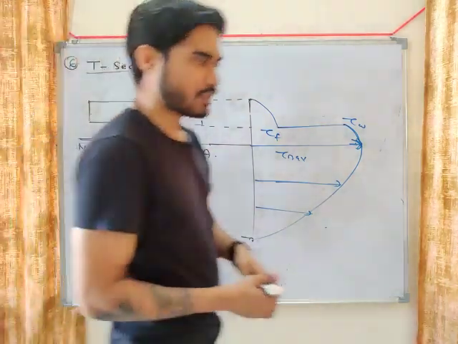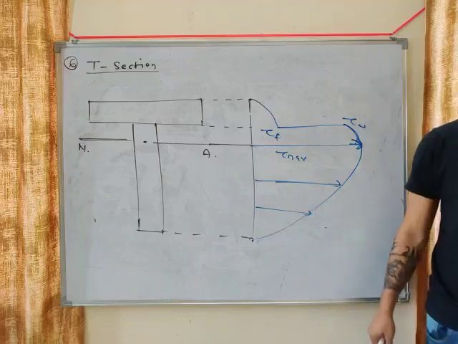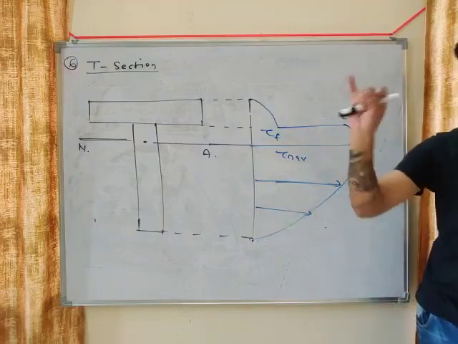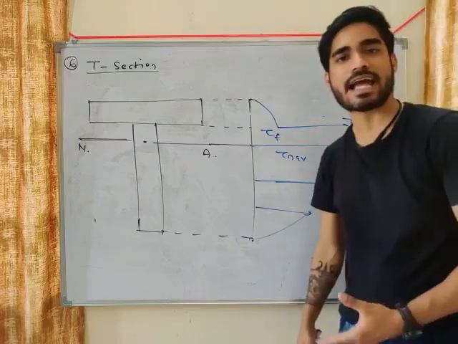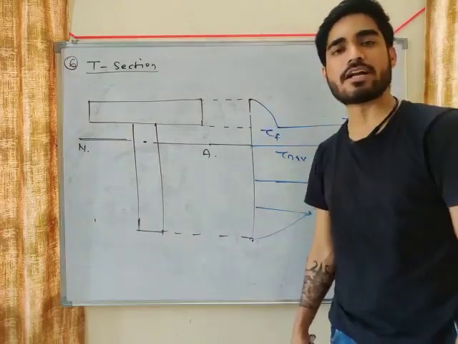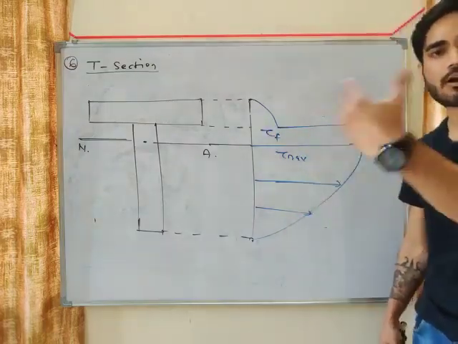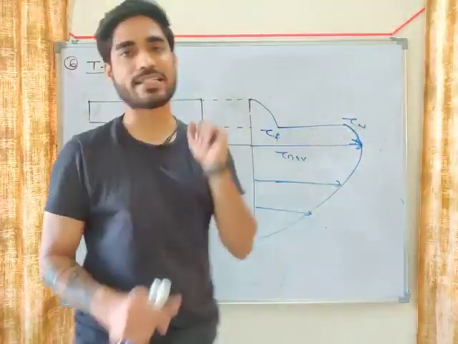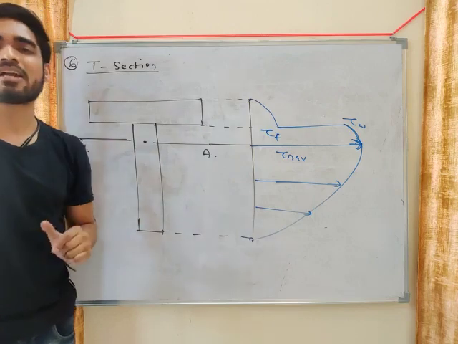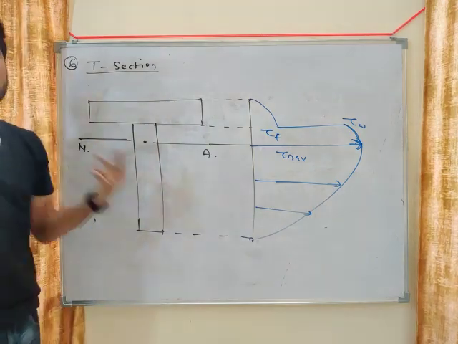Now my friend, there is no relation between tau maximum and tau average for I section and T section. For a rectangle we had tau max equals 3 by 2 times tau average. For a circle, tau max equals 4 by 3 times tau average. But you will not get that relation for I section and T section. Why can't we derive it? Because there are too many dimensions.